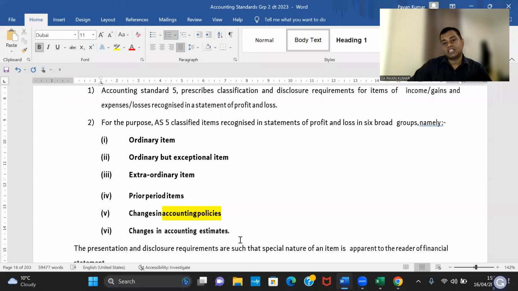Okay, all provisions are estimates. Depreciation is an estimate. Amortization is an estimate. If there is any change in these things, it goes to accounting estimates.